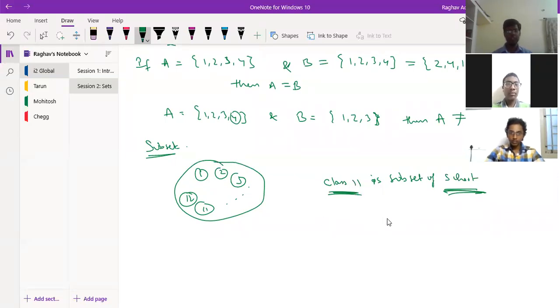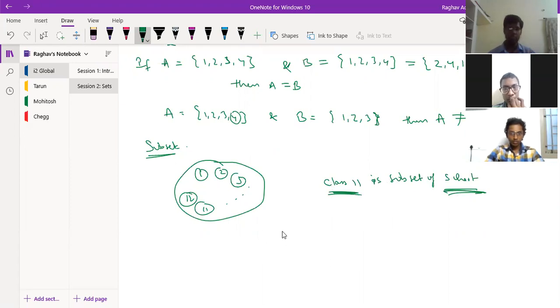If someone is from the school, then I can't surely say that they belong to class 11 also. If someone is in second class, he belongs to school, but he doesn't belong to class 11. So only one way it's true. Class 11 is a subset of school. Cool. So that's how we define subset.